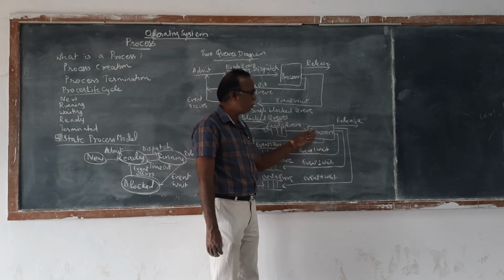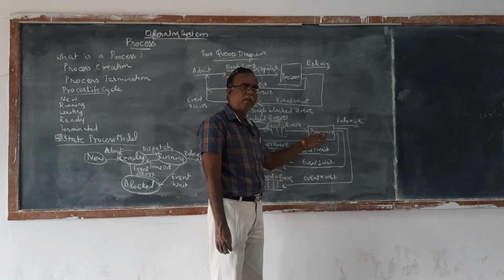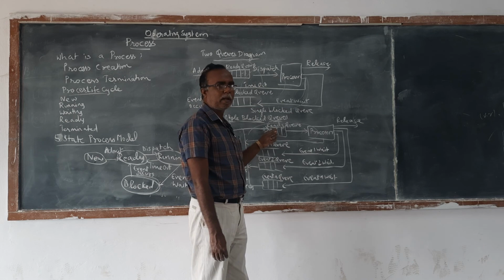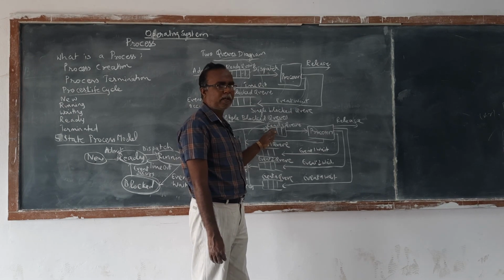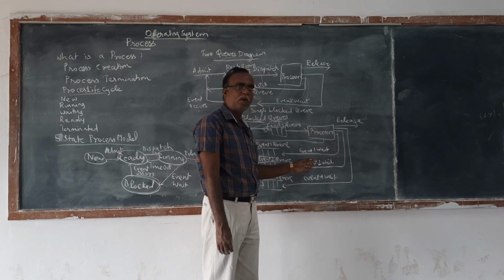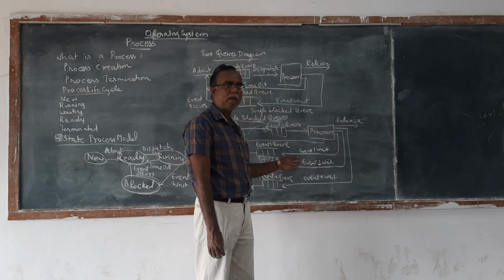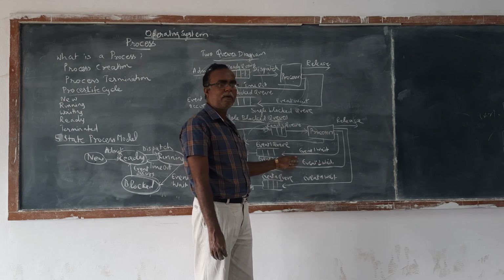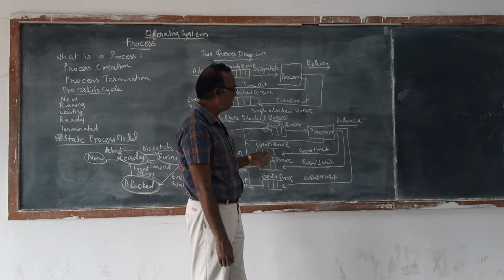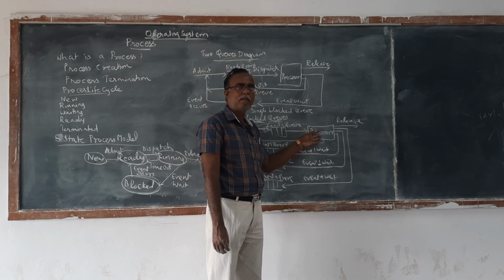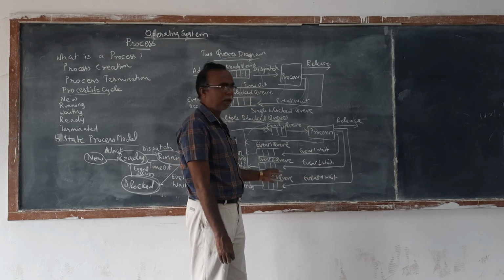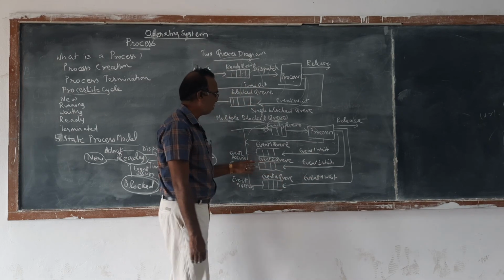So for example, one process is executing, in the middle event 1 occurs, then the process has to wait. After the event is completed, the process resumes the instruction, and then once again event 2 occurs. So the process has to wait. Then event 2 completes its execution, the process resumes the instruction, and while it is executing, event 3 occurs.